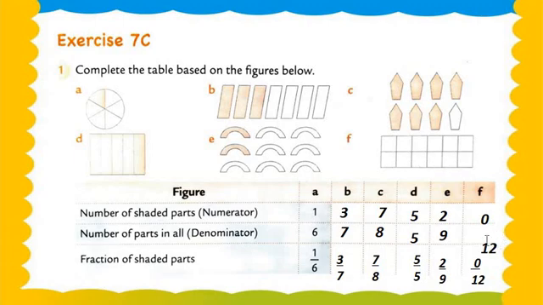2, 4, 6, 8, 9 or 12. There are a total of 12 blocks. And how many blocks are shaded by yellow color? 0. Okay. No block is shaded by any color. So its numerator is 0 and denominator is 12. So what is our answer? 0 upon 12. Understood? I hope you all have understood.